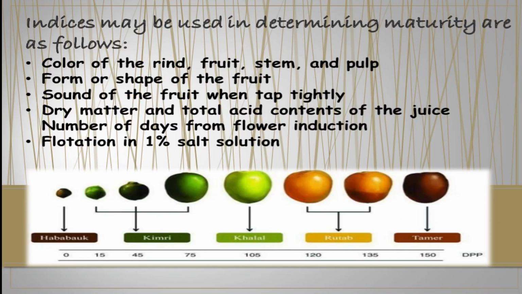Here I will explain what the indices are that we use in determining maturity. After this slide, I will explain those indices with a few examples. Here, basically we have to consider the color and form or shape of the food, sound of the food, dry matter and flotation. From this onwards, I will explain all these things with a few examples.